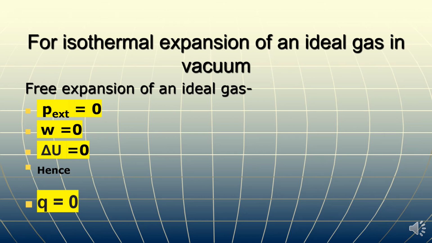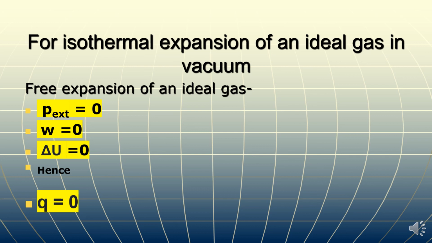So at last we'll discuss isothermal expansion of an ideal gas in vacuum. If a gas is allowed to expand in vacuum, as you know, in vacuum pressure is considered to be zero, because there is no pressure. So in this case, when external pressure is zero, the W, which is equal to P delta V, will also be zero. So no work is done by the gas during expansion if there is vacuum, and as the process is carried out isothermally at the same constant temperature, obviously delta U is also zero.